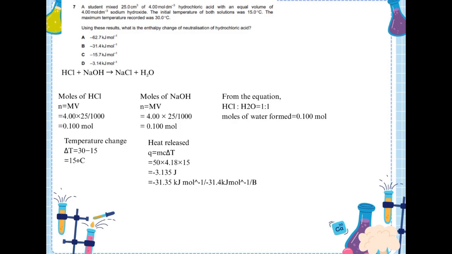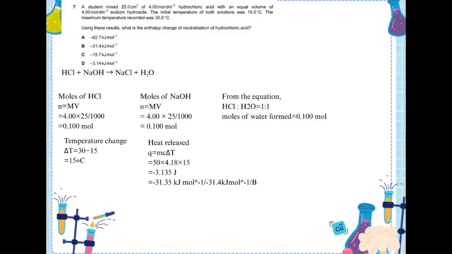Next, I calculate the number of moles of HCl using n equals molarity times volume. n equals 4.00 times 25 divided by 1000, which equals 0.100 mole. Then I calculate the number of moles of NaOH using the same formula. n equals 4 times 25 divided by 1000, which is 0.1 mole. From the balanced equation, 1 mole of HCl produces 1 mole of water. Therefore, 0.1 moles of water are formed.